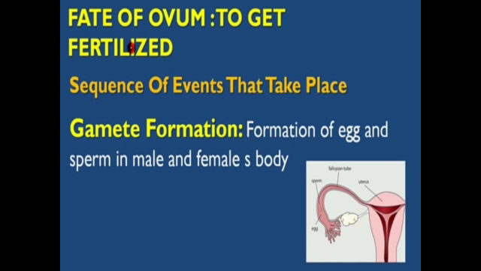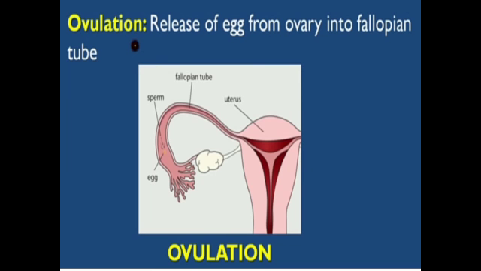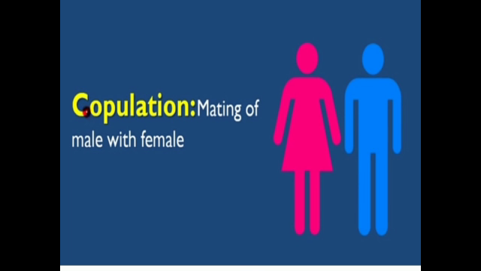There is a sequence of events that take place during fertilization. The first event is gamete formation, the formation of egg, which is the female gamete, and sperm, which is the male gamete, in the female and male bodies. Then the second step is copulation, which is the mating of male with female.